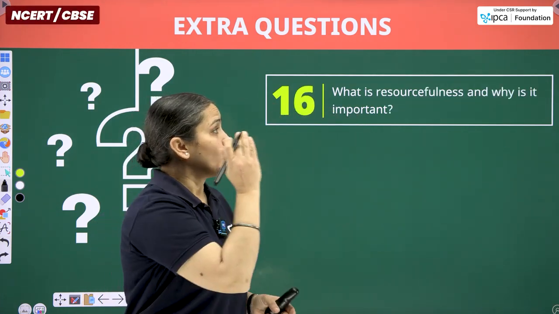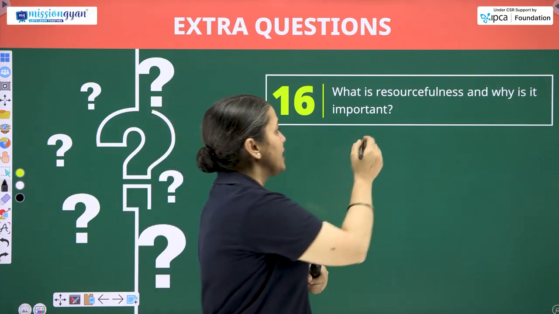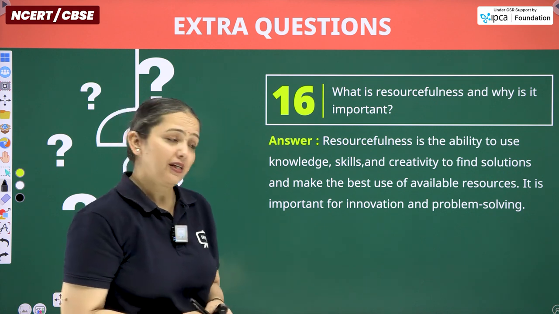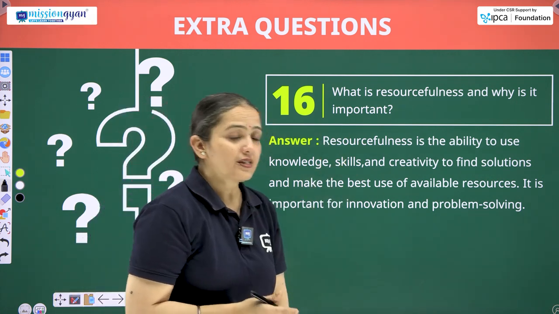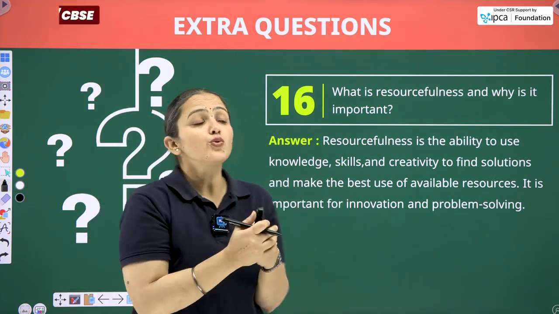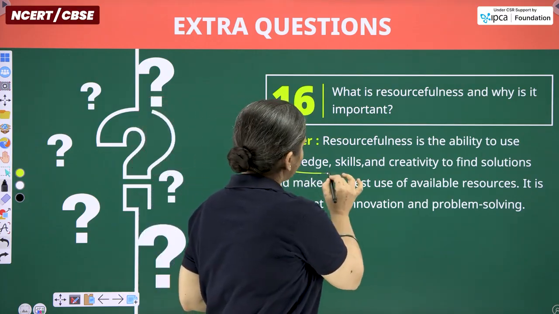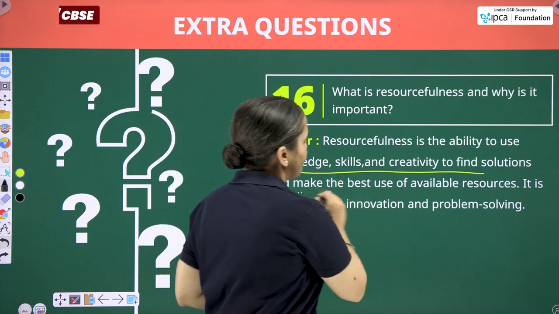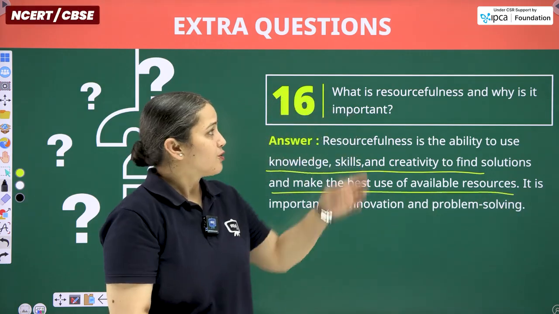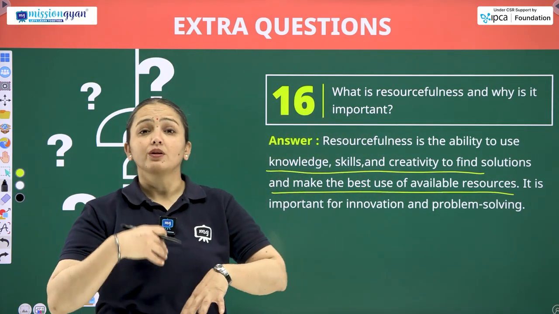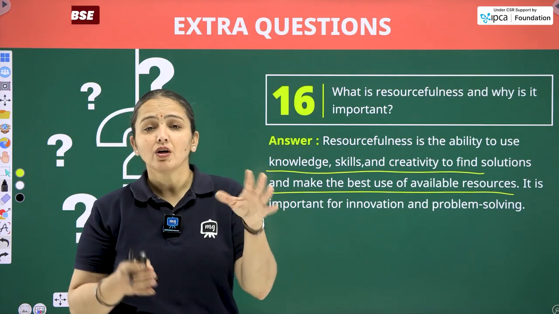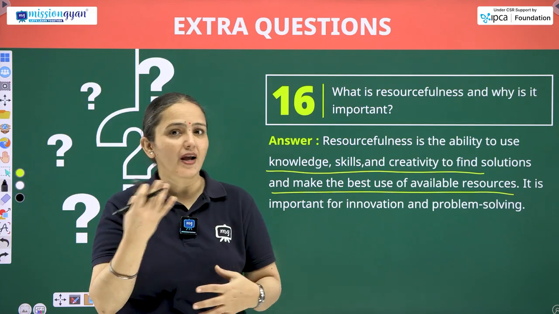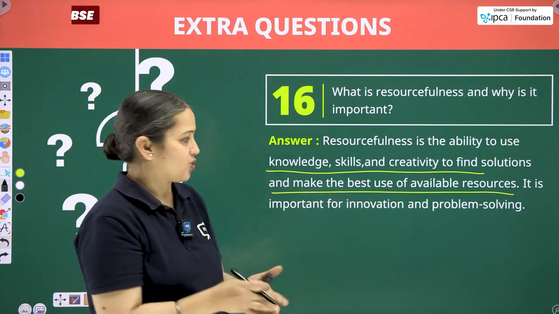Next question. What is resourcefulness and why is it important? What is resourcefulness? Quite an important term. Let's read the answer. So, resourcefulness is the ability to use the resources with the help of knowledge, skills, and creativity to find solutions and make the best use of available resources. Resourcefulness is to find the way, measure, or solution for whatever natural resources are available and to create a new thing with your ideas, creativity, discovery, invention.